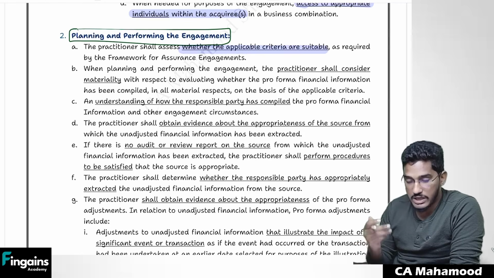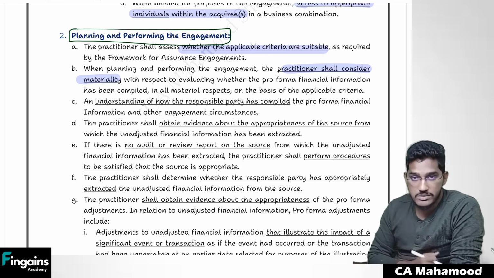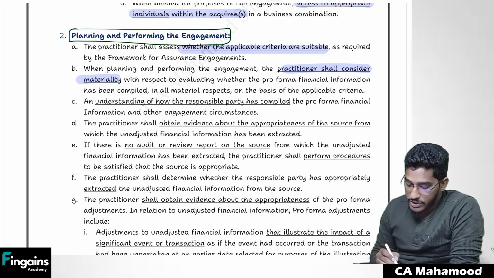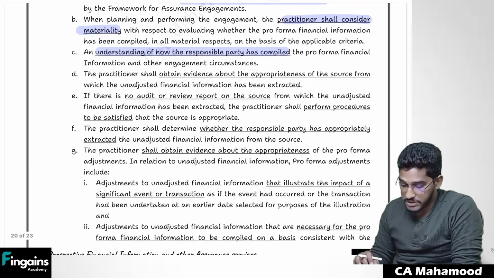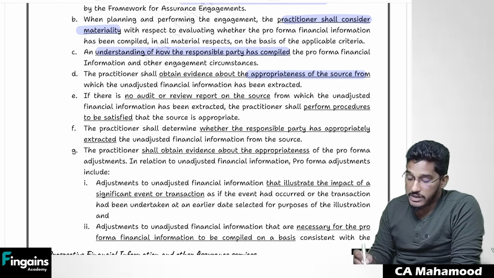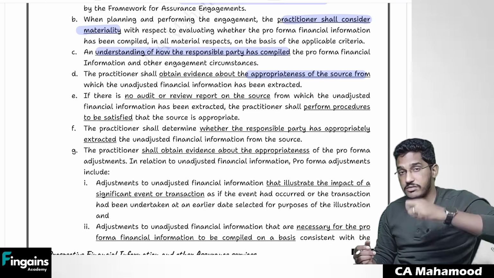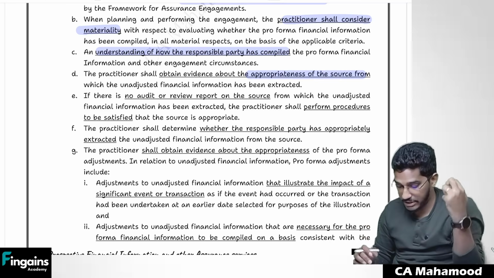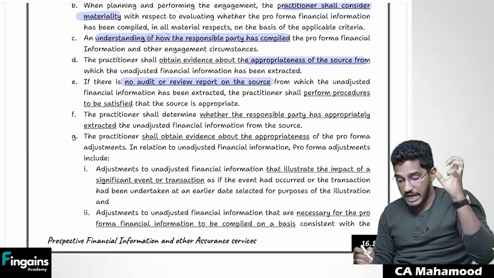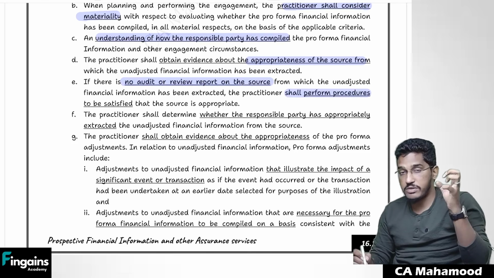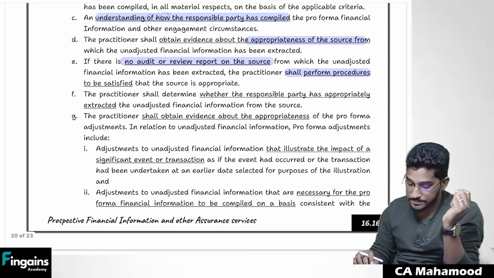First, you need to determine whether applied criteria is suitable or not. Here also you need to determine materiality, what is material, what is not material, and you need to obtain understanding of how the responsible party has compiled that pro forma financial information. Then you need to determine the appropriateness of the source, in the sense of the unadjusted financial information, whether it is appropriate or not. In case the unadjusted financial information is unaudited, as I have told, you need to perform some procedures to determine whether those unadjusted financial statements are accurate or not.